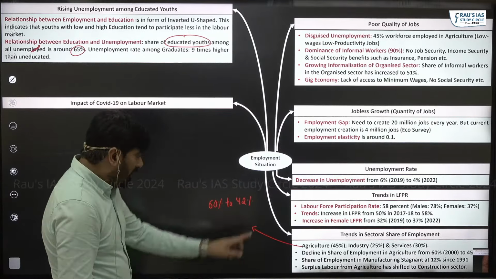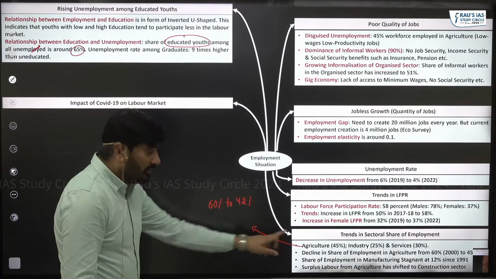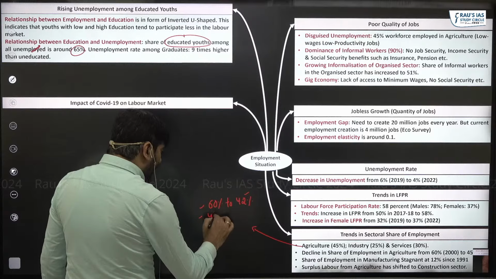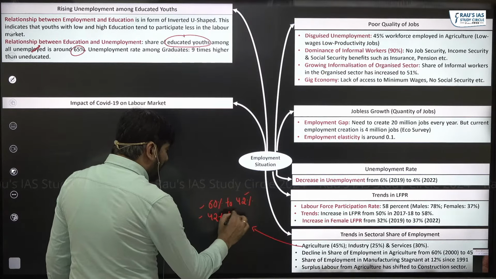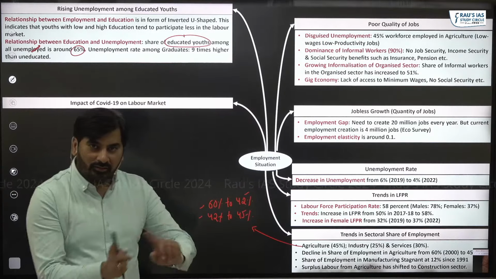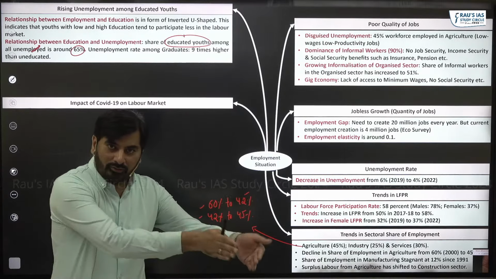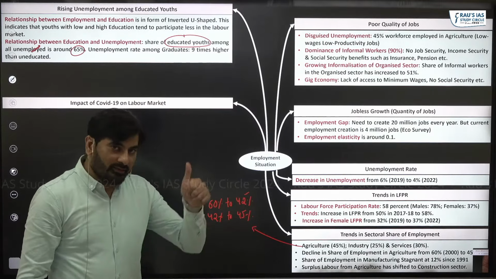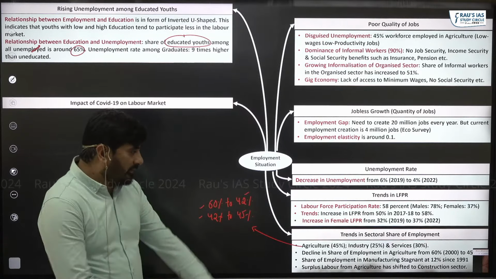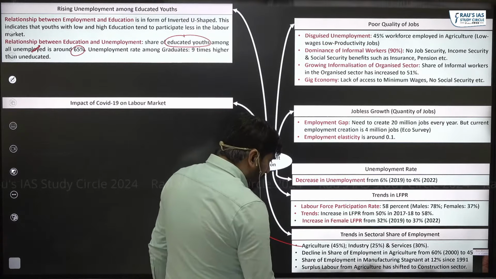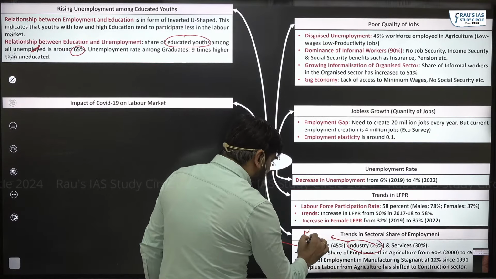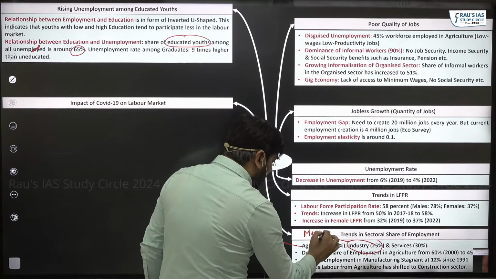That is why the share of employment in agriculture, which had got reduced to 42%, has increased after COVID from 42 to 45. Can you see this reversal, right? And this has happened because of what? COVID. This is the first reversal that you can talk about. The second thing is with respect to industry or manufacturing.